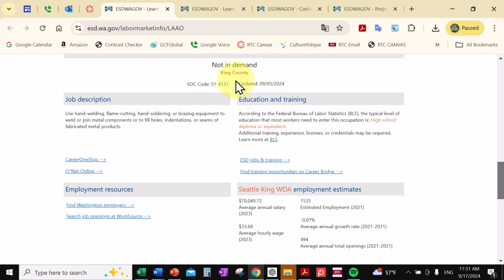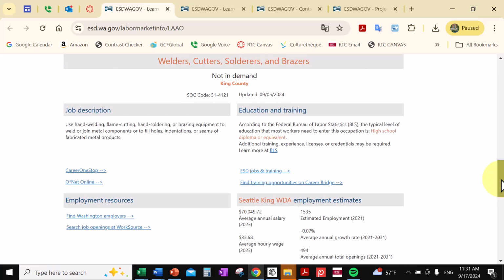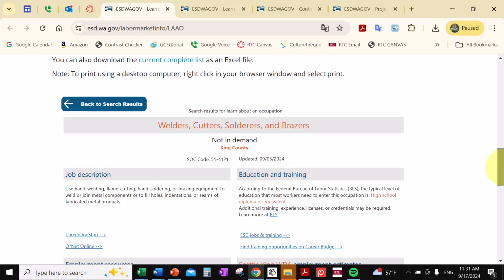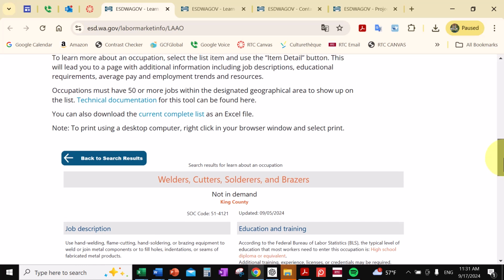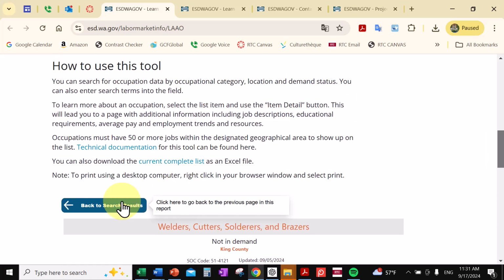And I would check with your program employer to see if they agree with that. They show what the average salary is going to be, what kind of training you need, how to find some jobs in that area. I don't think it would mean that there's absolutely no welders or cutters. It's just not in high demand, that they have quite a few people. Then you can go back to the search list.